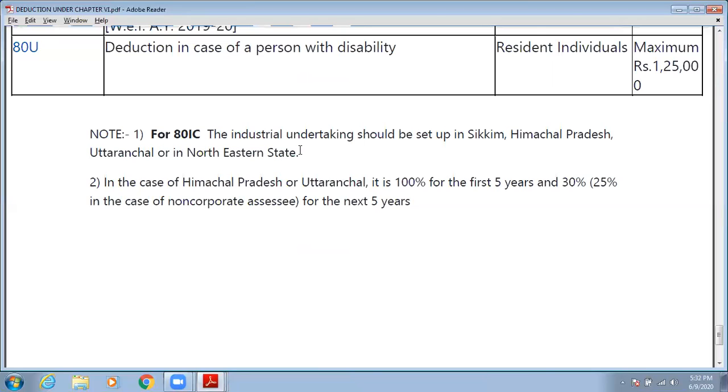So बाकी सब केस में हिमाचल प्रदेश और उत्तराखंड के अलावा जो भी स्टेट्स हैं, that is सिक्किम और नॉर्थ ईस्टर्न स्टेट्स, in the case of those states you are allowed 100% deduction for the whole 10 years. But if you are running business in Himachal Pradesh and Uttaranchal, in that case 100% deduction is allowed for the first 5 years, and for the next 5